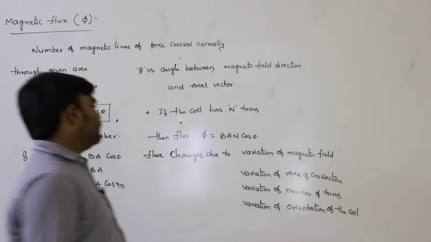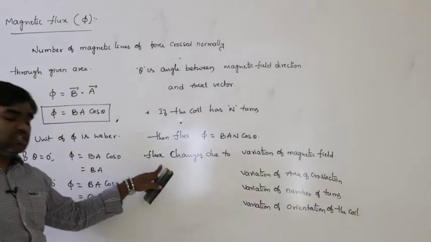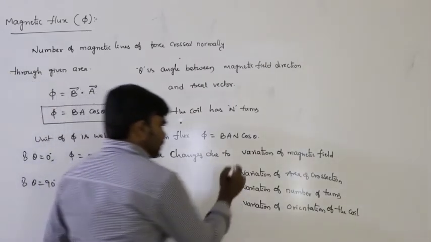So the magnetic flux changes due to these four quantities.